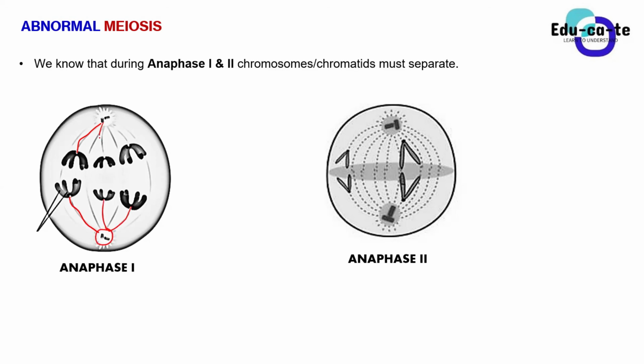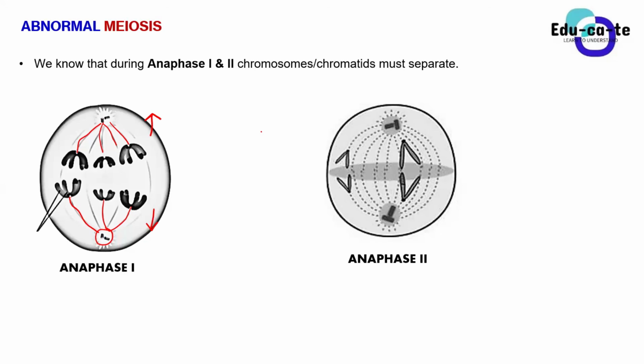It starts separating these homologous chromosomes. The spindle fibers pull these chromosomes to the upper pole, then they pull these other chromosomes to the lower pole. So they separate the homologous chromosomes. We know by now that during anaphase 1, we must separate the homologous chromosomes.